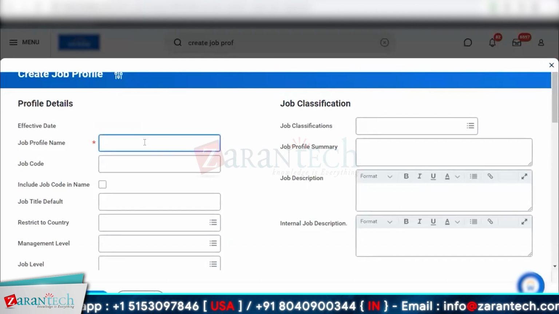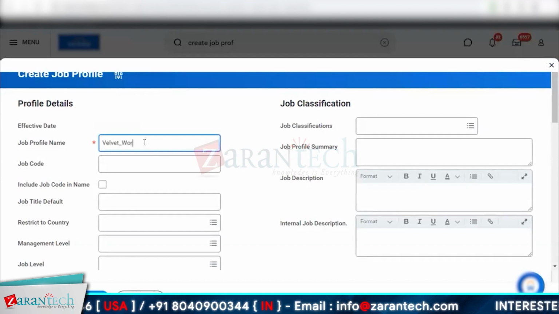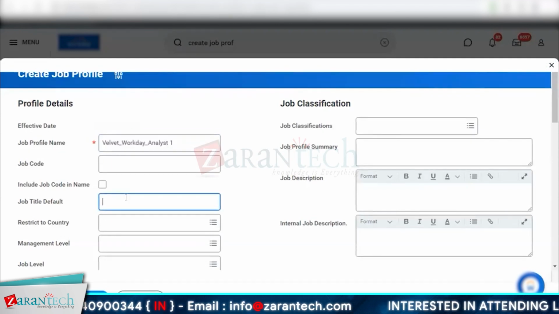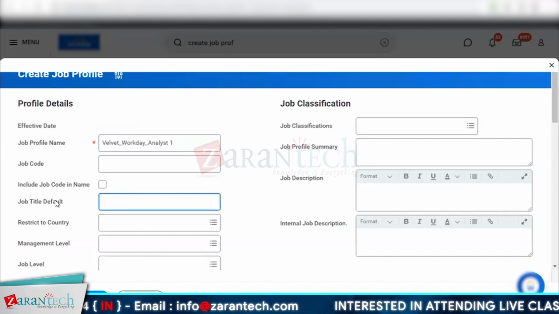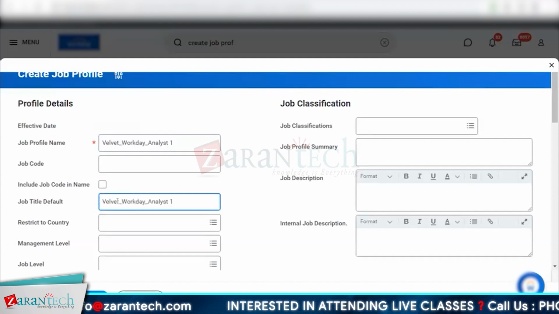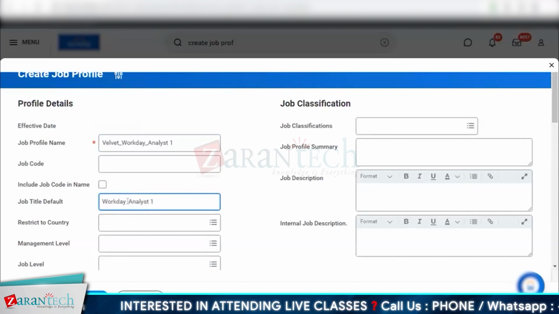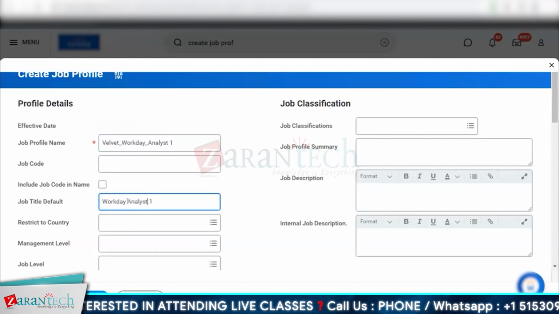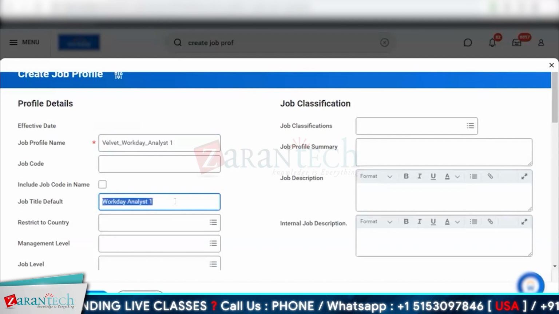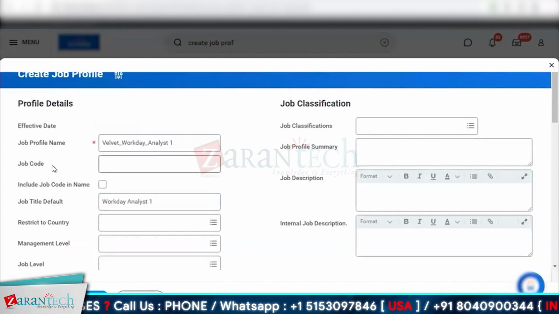So we'll follow a naming pattern. I'll name my job profile Velvet Workday Analyst 1. If you want this to look different, when someone gets hired, what would their job title be? I don't want to use Velvet there because that's my keyword. I just want Workday Analyst. I don't want them to see that I have a naming pattern, because this would be visible to all employees in the organization. Now, as you can see, we don't need a job code.